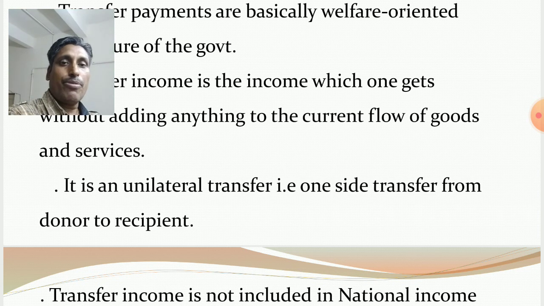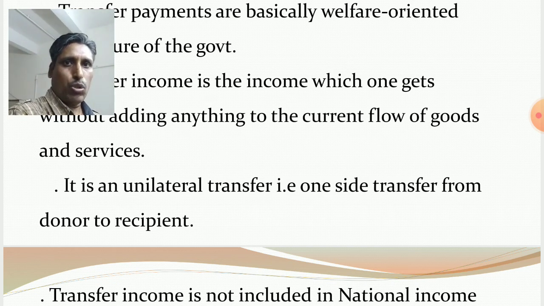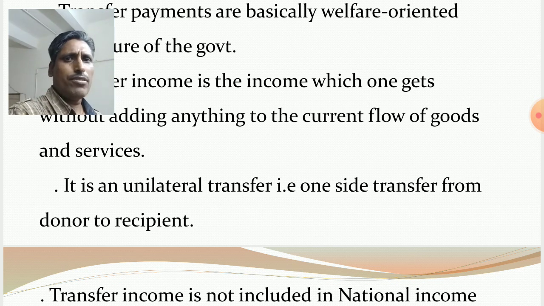So the donor may be the government, or in other cases the donor may be an individual. Suppose we contribute towards the Prime Minister Relief Fund. It means we donate to the government. So in this case, the donor is an individual. If the private sector contributes towards the Prime Minister Relief Fund, then the donor is the private sector.